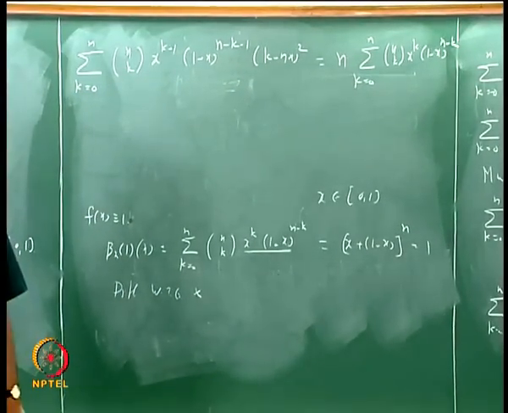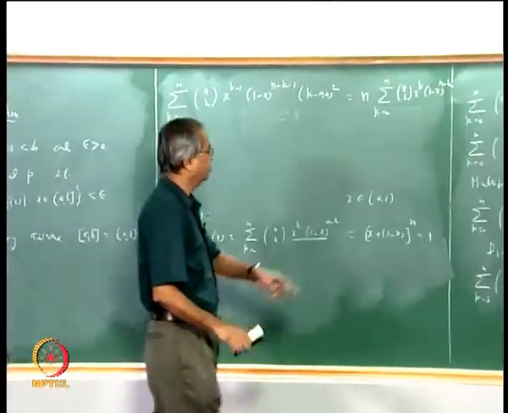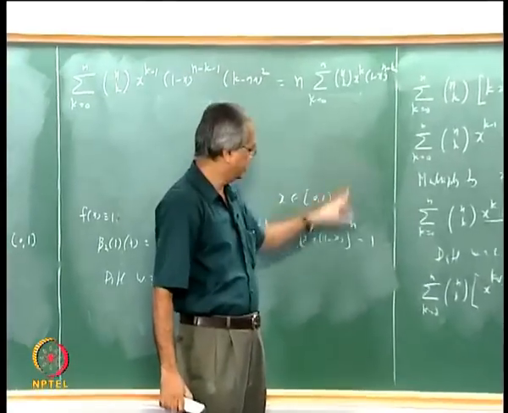Do you agree? But we know that this is 1, right? That is what we have.